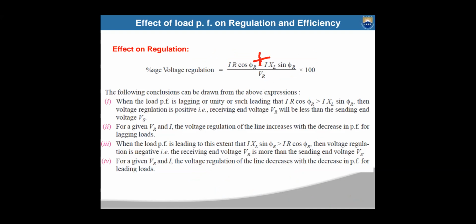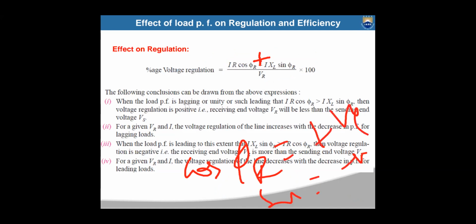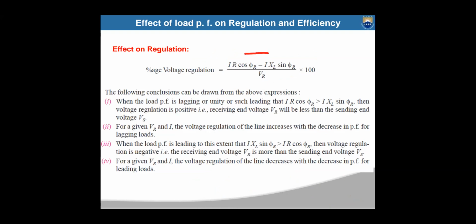If it is a leading load, cos phi r will be positive only, but sin phi r will be negative. Leading means the angle phi r will be negative, and the sine of a negative angle is minus the sine of the angle. So the minus sign is used for leading load and the plus sign for lagging load. Percentage of voltage regulation is IR cos phi r plus or minus IXL sin phi r, where plus is for lagging and minus is for leading.